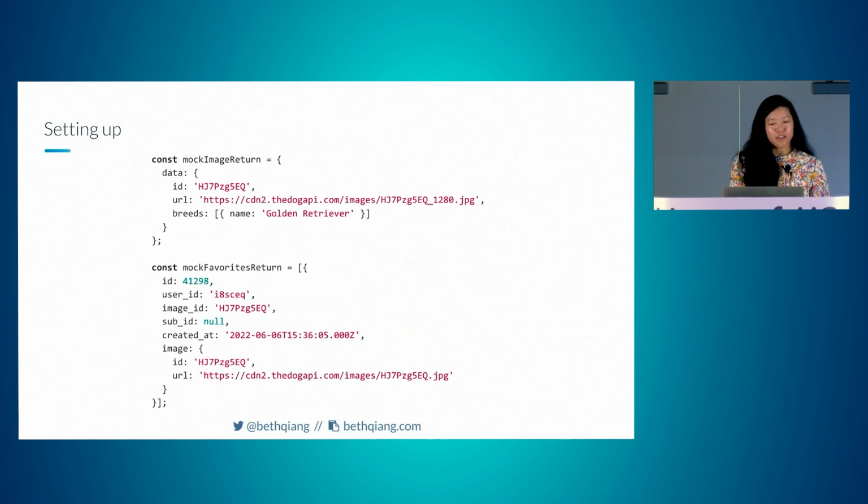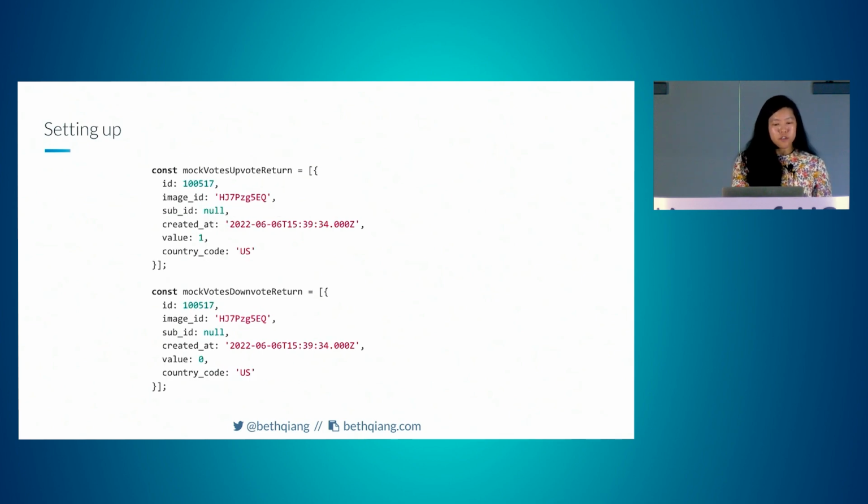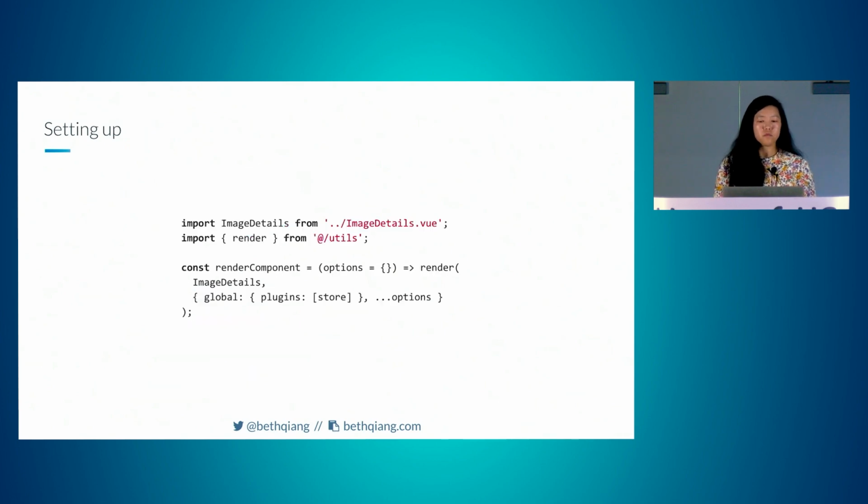So here we're mocking an image return, and then mocking a favorites return, which is just an array of objects of each favorited item. Mocking upvotes, which again is an array of objects, where a value of 1 is an upvote and a value of 0 is a downvote. All right, then we have something that looks like this, which is kind of a strange looking line.